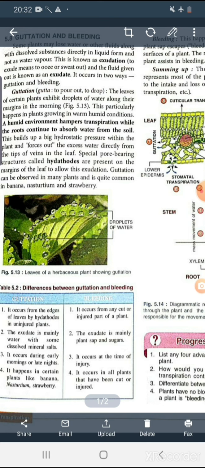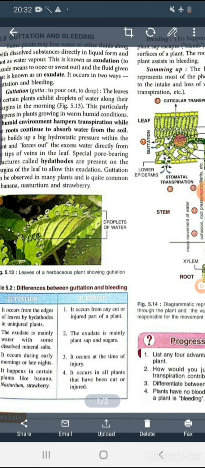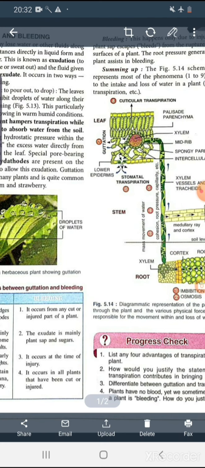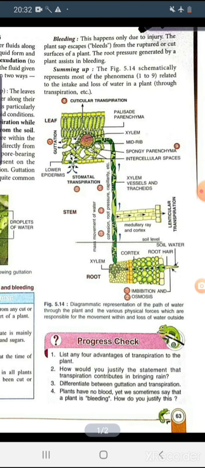So we can observe this guttation in case of strawberry, banana, etc. Okay, so this is a process through which excess water of the plant body goes out from the plant body directly, in the liquid form, not as water vapor.